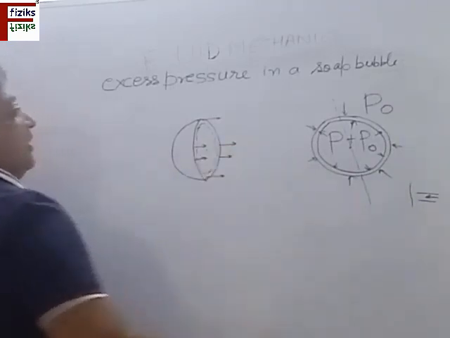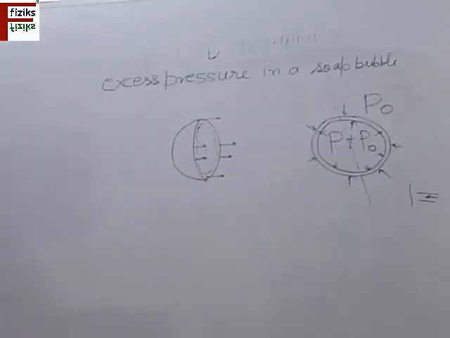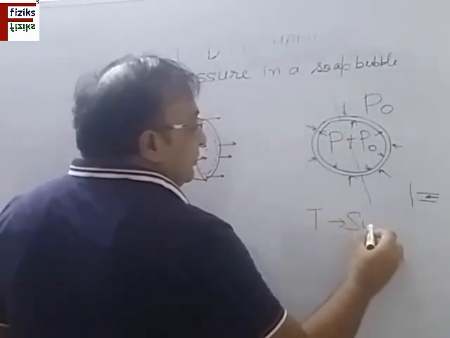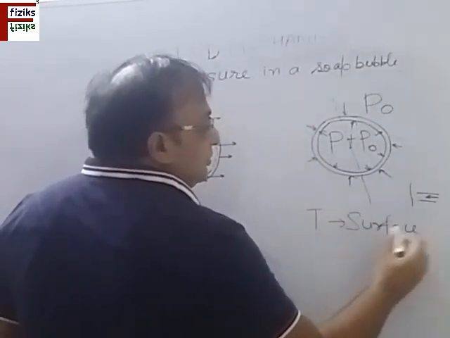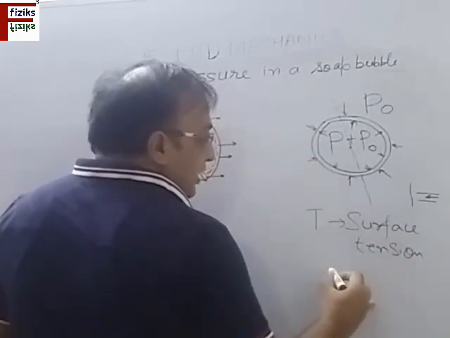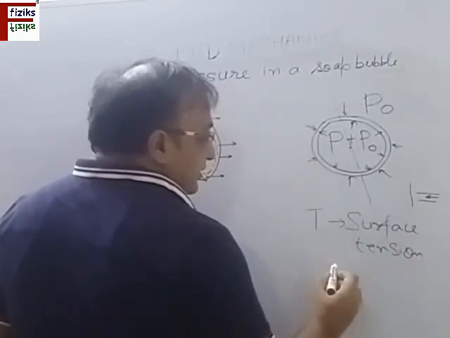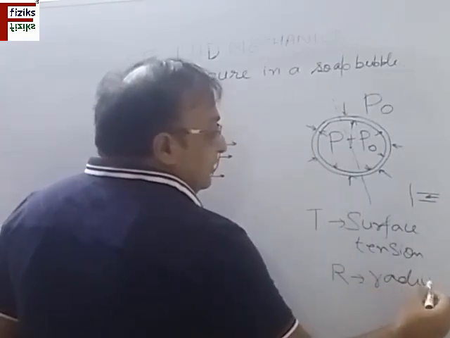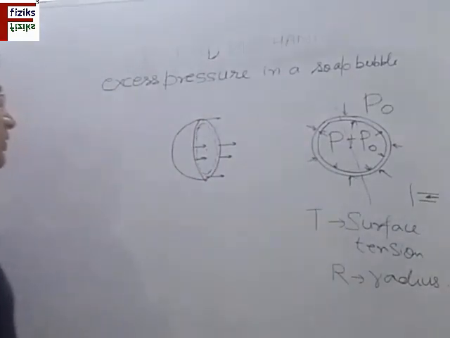Suppose T is the surface tension of the soap, and R is the radius. Let us write this as capital R. This is the radius of the bubble.